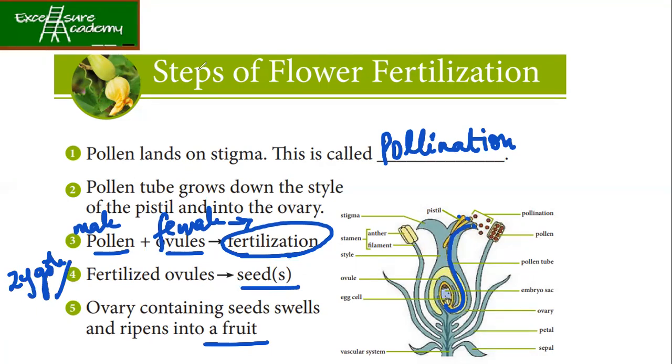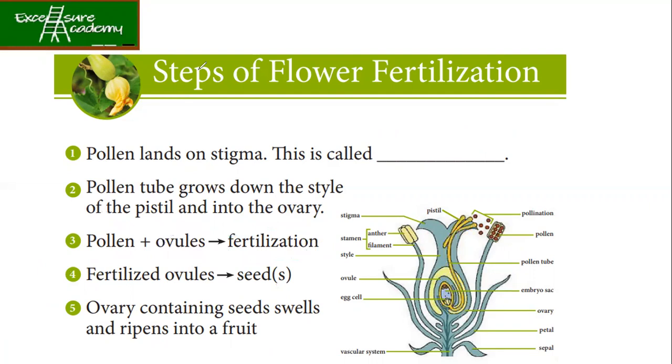When the pollen tube reaches the ovary, the pollen and the ovules fuse together. That means the male gamete and the female gamete fuse together to form a zygote, and that process is called fertilization.